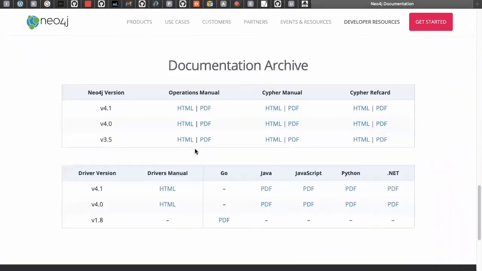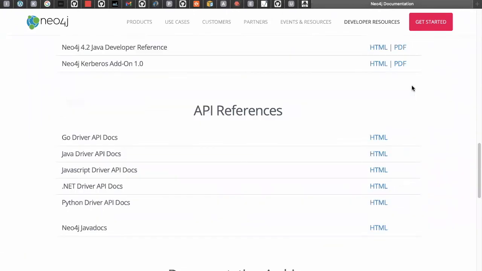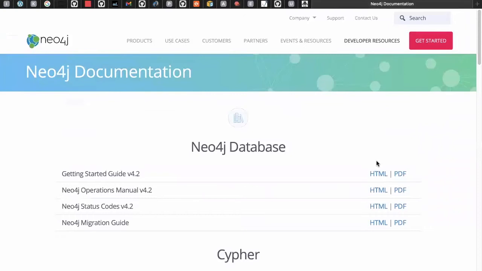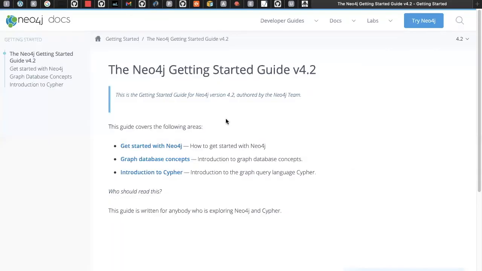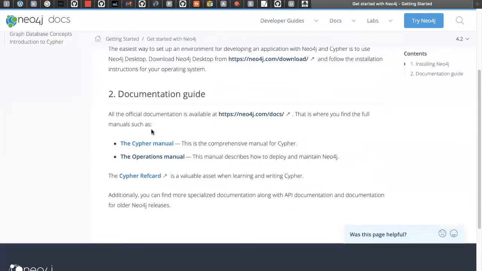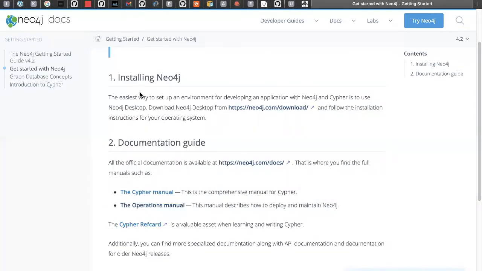Okay, all these PDFs you can download, or you can follow the HTML. So let me click on this HTML page, and you see this Getting Started with Neo4j, and it talks about how to download it and everything.